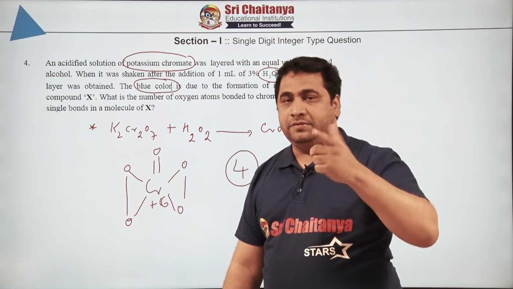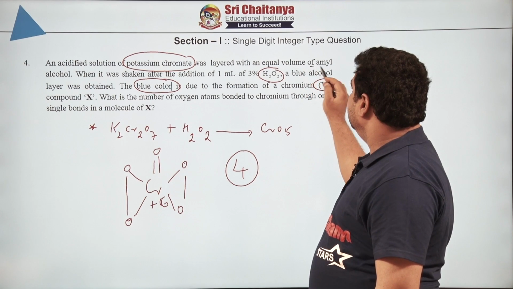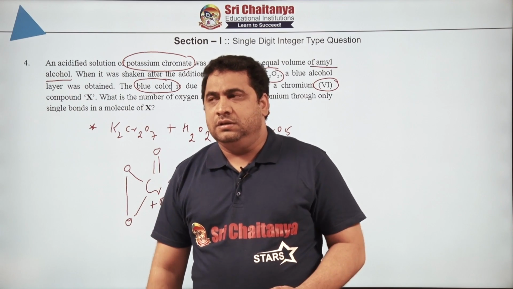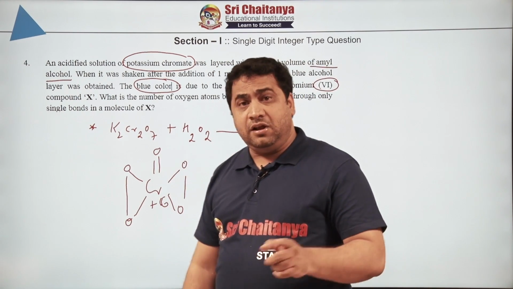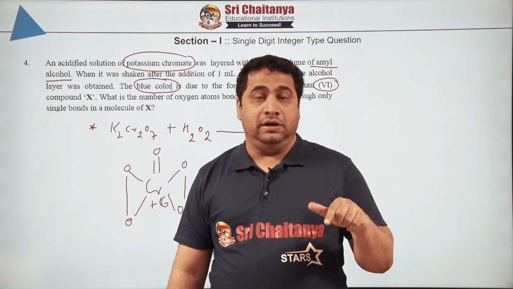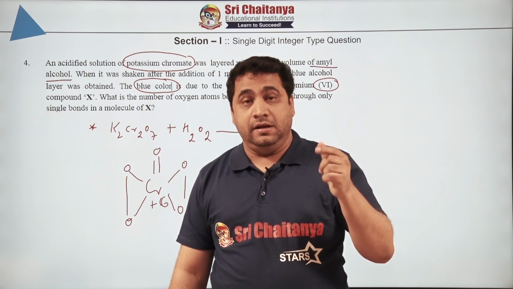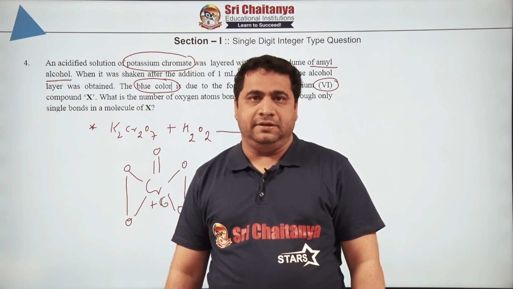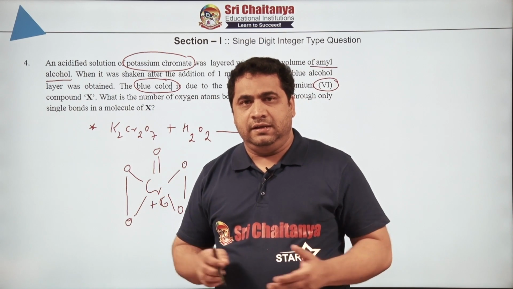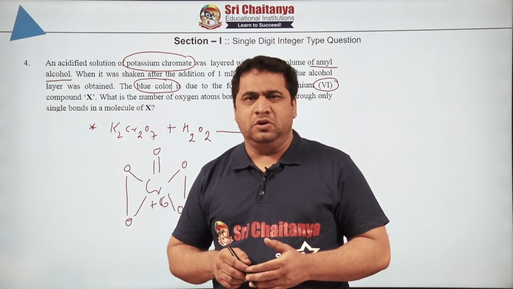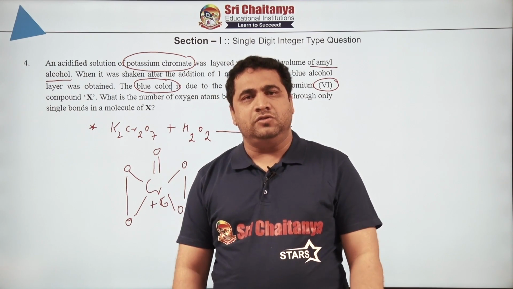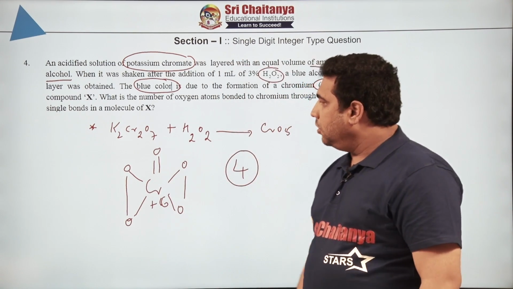But just as an additional point, some students will be asking me a question here. Sir, why are we using amyl alcohol? Are you following? It is confusing us. See, what is amyl alcohol? N-pentyl alcohol is also called amyl alcohol. It will also react in the reaction. It gets converted into what? Carboxylic acid. And we already know that potassium dichromate generally reacts in what medium? Acidic medium. So, alcohol is acting like a solvent here, as well as supplying H plus ions. That is why we are using amyl alcohol here.